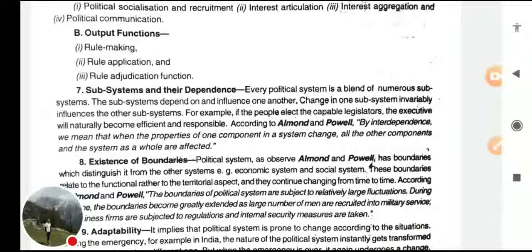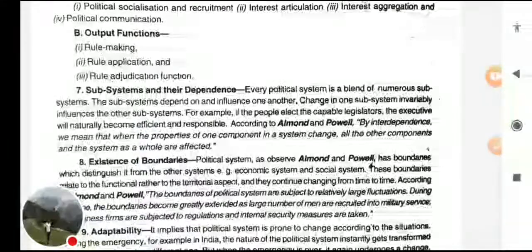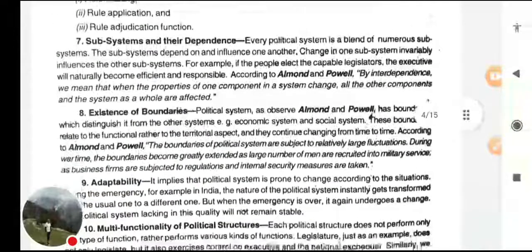So Almond and Powell say, by interdependence, we mean that when the properties of one component in a system change, all other components and the system as a whole are affected. कोई बदलाव जो होगा एक स्ट्रक्चर में, दूसरे स्ट्रक्चर में बदलाव आएगा, किसी एक सब सिस्टम में बदलाव आएगा तो दूसरे में आएगा.